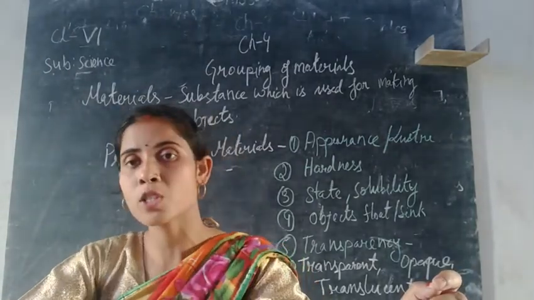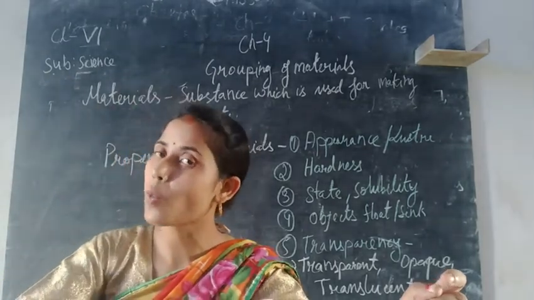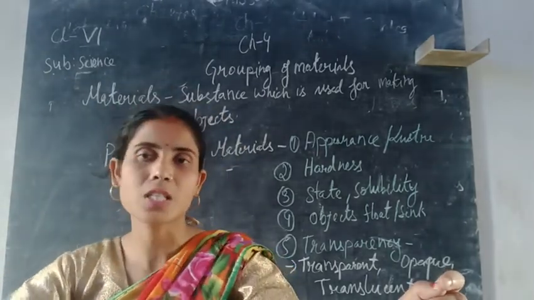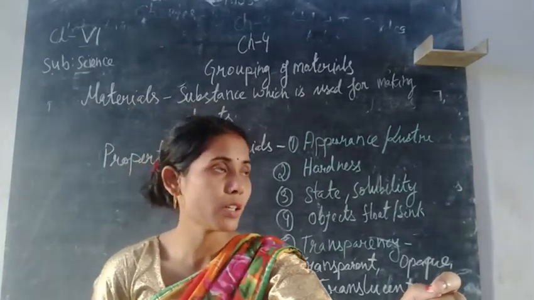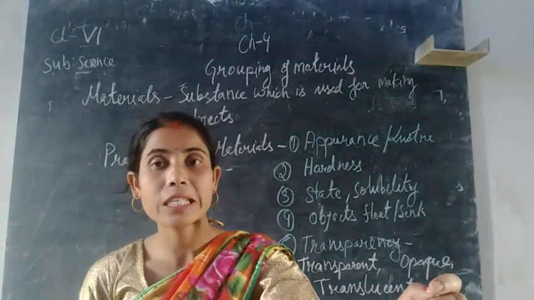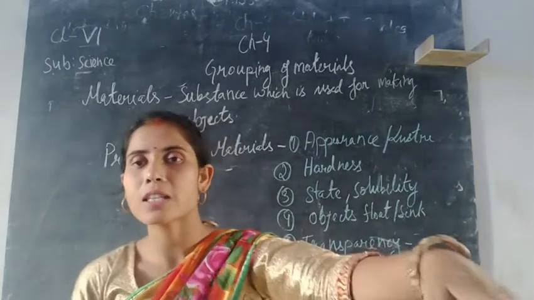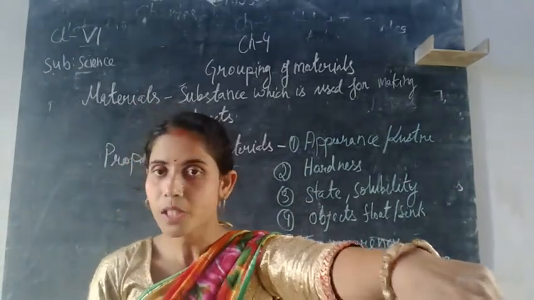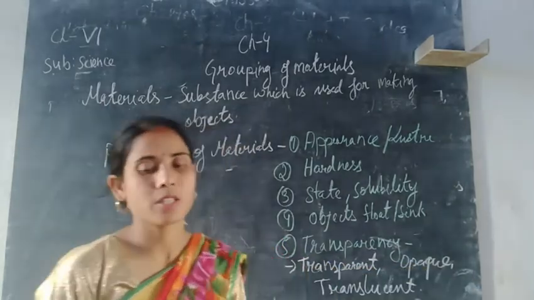Then what do insoluble substances mean? Those substances which do not get dissolved in water are called insoluble substances. Muddy water is a common example. When you mix mud into the water, it does not dissolve. Next, if you put keys and nails in the water, they will sink into the water. So they are insoluble substances. Leaves also float over the water surface, so they are also insoluble substances.